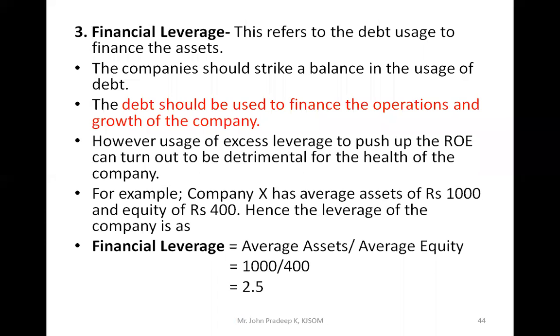Whenever a company has debt capital, that is financial leverage. Debt should be used to finance the operations and growth of the company, and excess leverage can turn out to be detrimental for the health of the company. So you can calculate here: average assets is 1,000 and equity is 400, so you get 2.5 as the leverage.